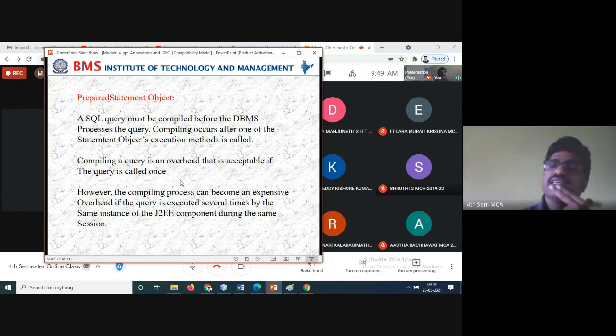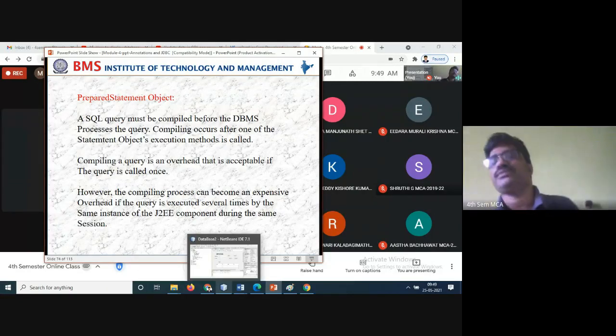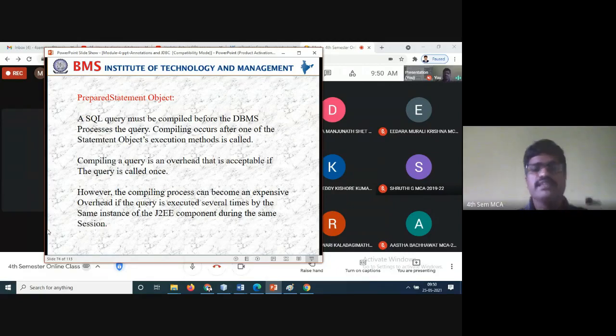So many ways are there. For example, it will be asking for the query, and you can type the query while running itself. That is also possible. Somebody might insert it in the program itself, giving options there, such as insert, delete, modify, update, or whatever it may be. So there itself you can write it. Both options are available. Many options are available, so we have to see that one.